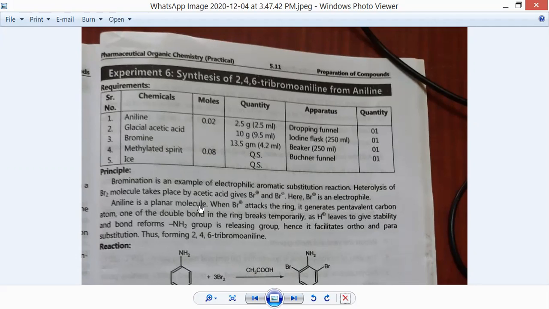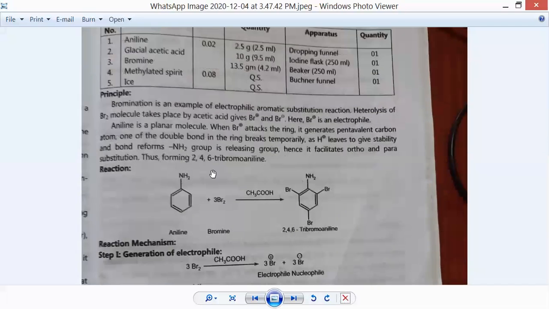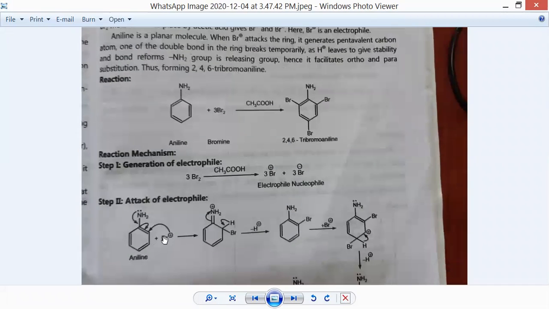Now aniline is a planar molecule. When the Br plus, that is the electrophile, attacks the ring, it generates a pentavalent carbon atom. Now this aniline molecule is already substituted with the amine functional group, and onto it we are going to make the attack of Br plus.